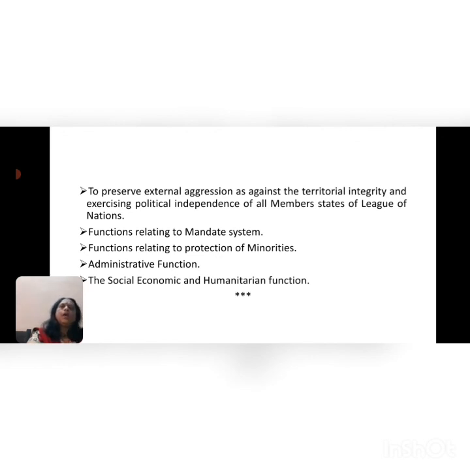And then we again have functions relating to the mandate system, and functions relating to the protection of minorities, administrative functions, and socio-economic and humanitarian functions.